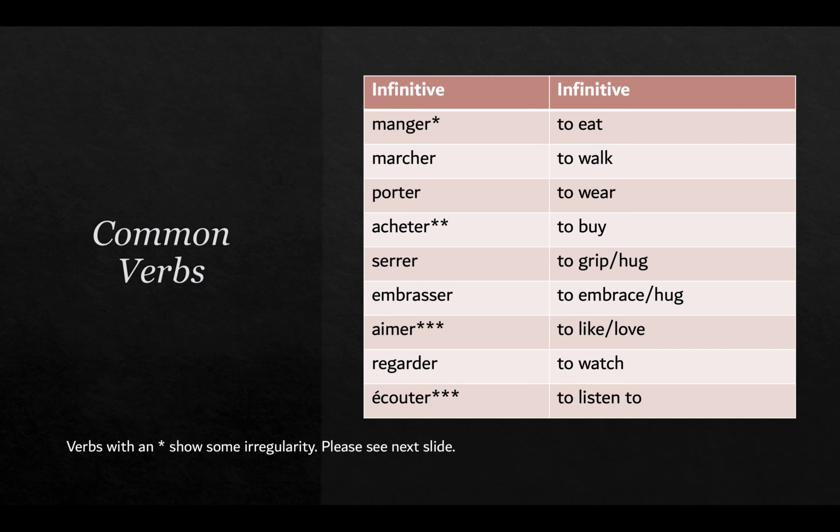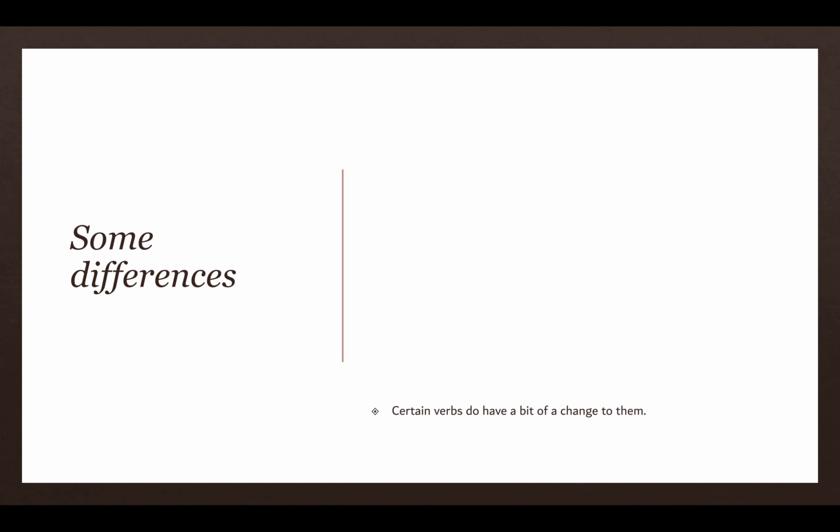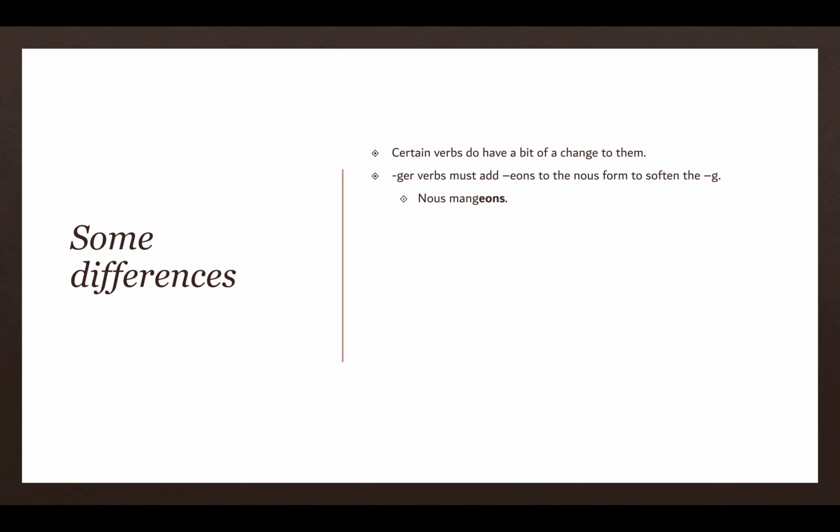Okay, so we have a few irregularities here or some differences. If you take a GER verb, you have to add an EONS in the nous form. So nous mangeons. If you take that E out of there, it's nous mangons. So that's why they put that E in there to soften it up.